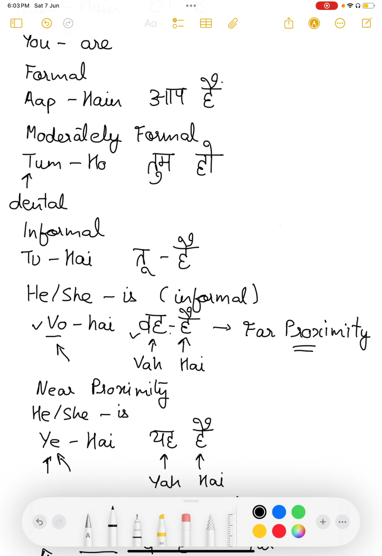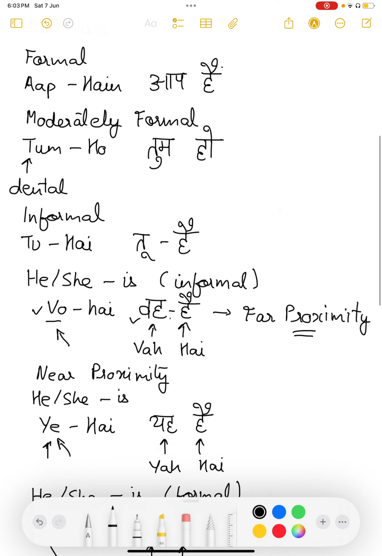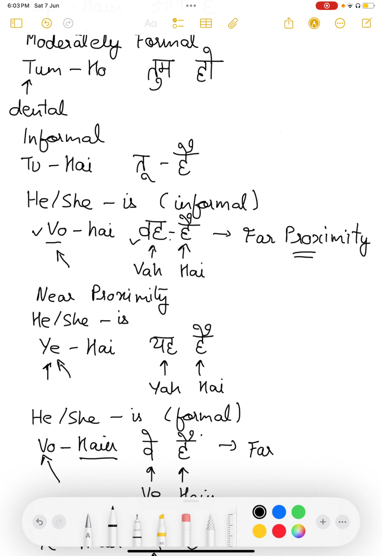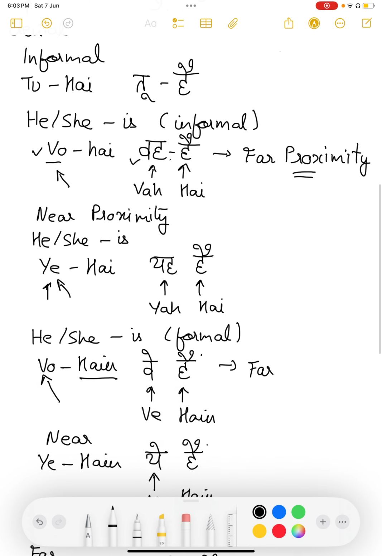For anybody of our age group or younger or children, we use तुम हो. Informal pronoun pairing is तू है. It could be used with very close connections, or sometimes in rude addresses. In a rude way, this can be used to address someone. So be careful using this particular one.